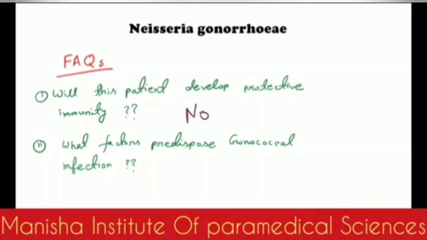And which factor predisposes to gonococcal infection? It's actually a complement deficiency, especially C6 to C9. You remember then the porin protein or POR protein, which was a very